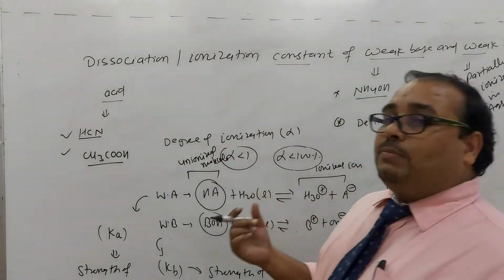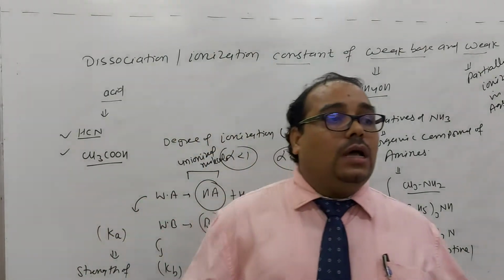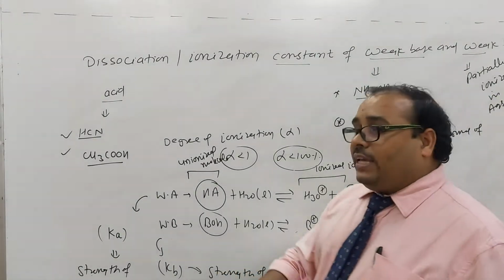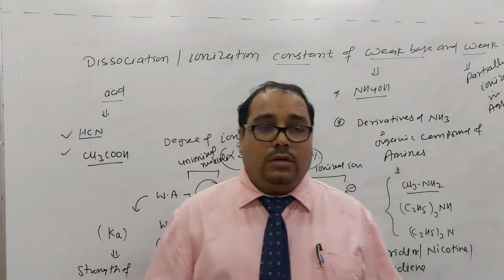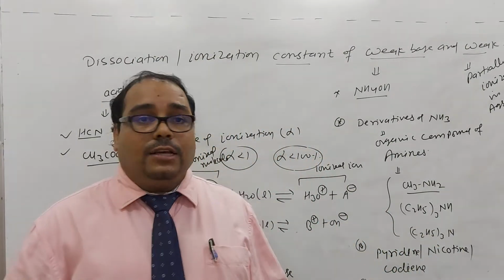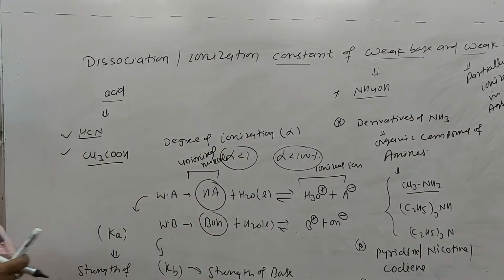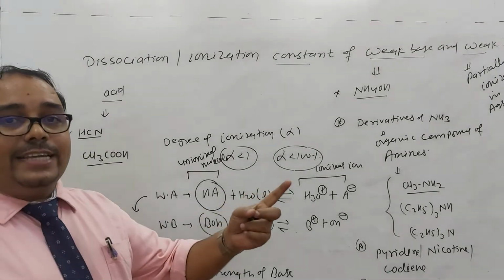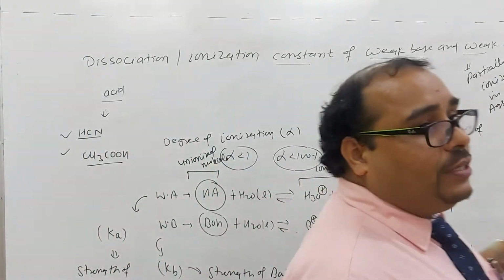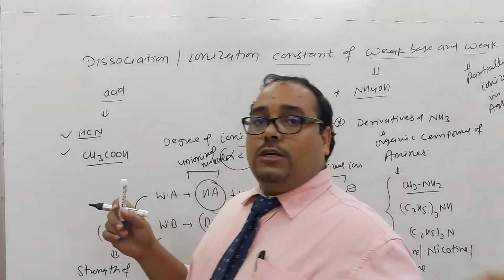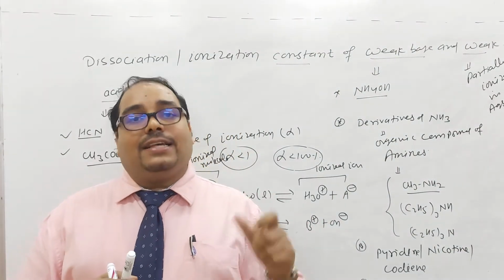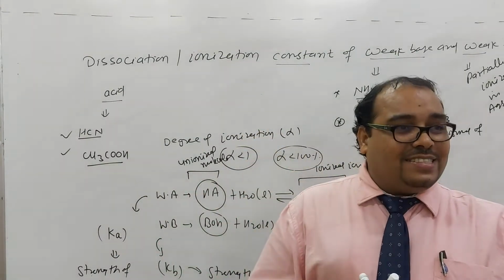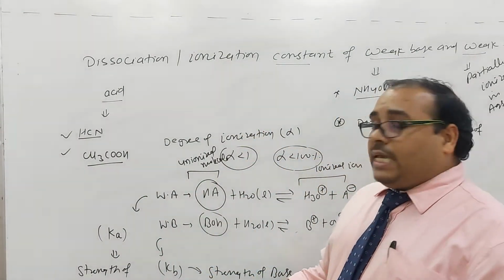If the Kb value is higher, then the base has more strength. So you can compare which one is the stronger acid with the help of the Ka value, and find out which base has more strength with the help of the Kb value. For a weak acid we use the equilibrium constant for ionization of the weak acid, called Ka, and for the weak base we use the equilibrium constant for ionization of the weak base, the Kb term.